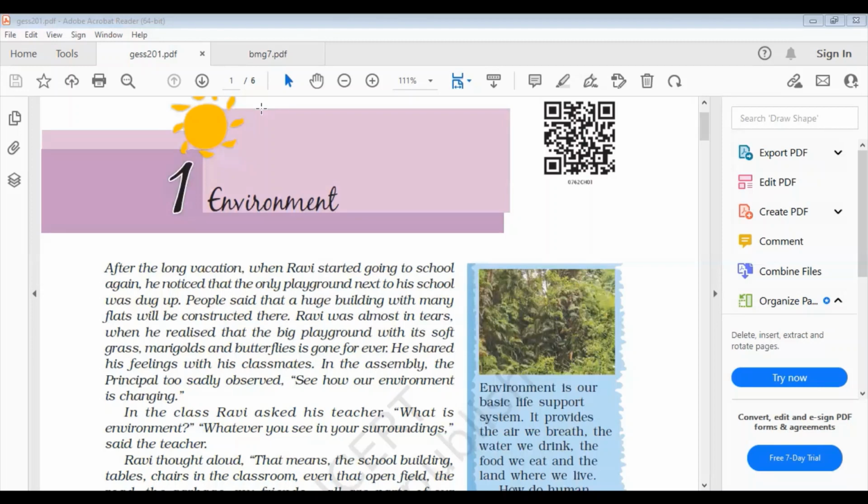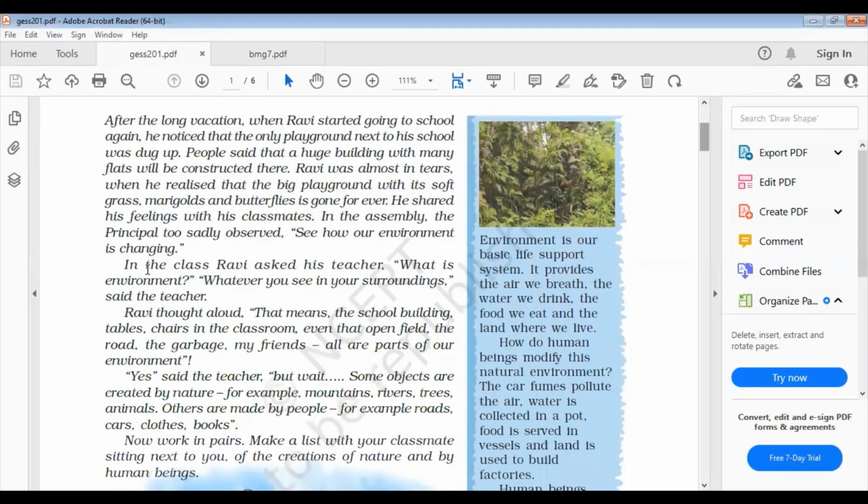If you read the chapter, you will find the term environment. You are very familiar with the term. What is the meaning of the environment? As you read the first paragraph, you will learn that whatever you see in your surroundings is called the environment. It's the basic meaning of environment. But here you need to learn the definition of environment.